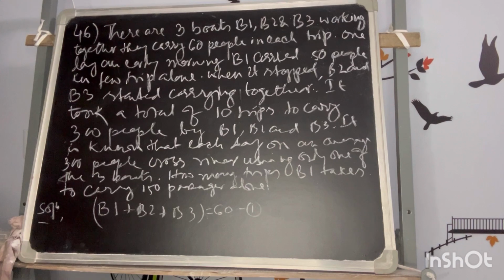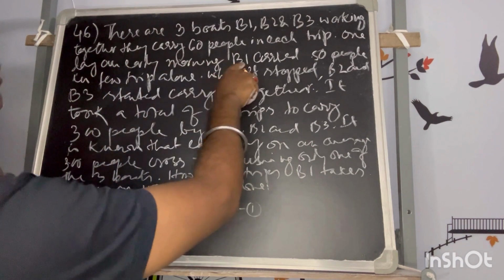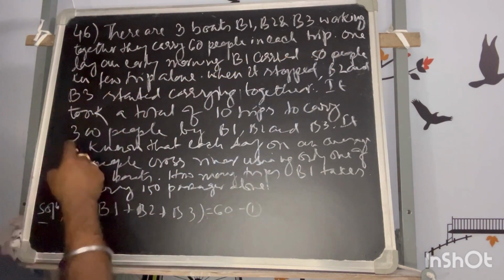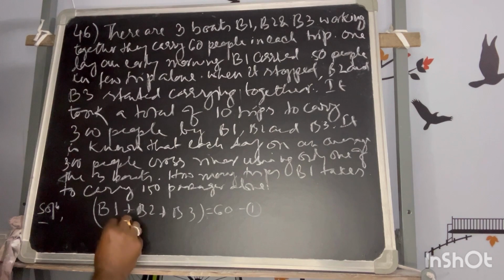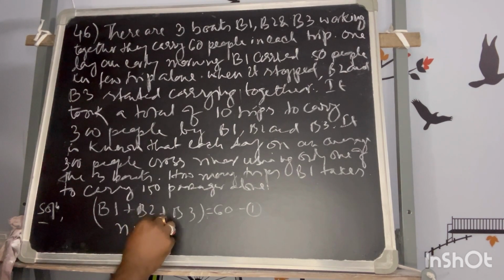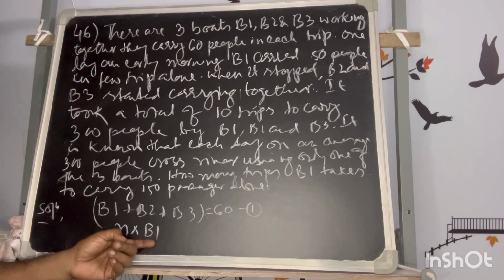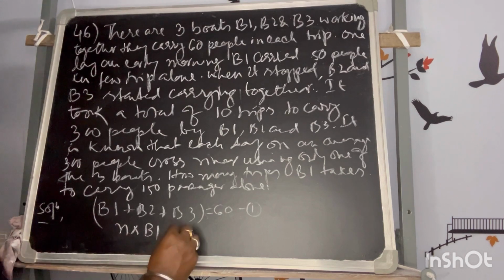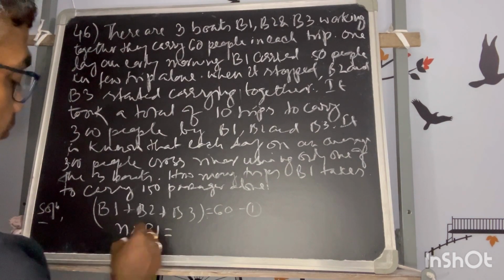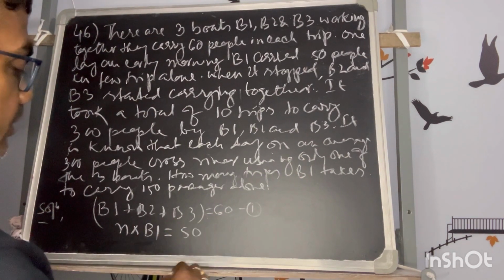And in one day early morning, B1 carried 50 people in few trips. So I'm assuming he is taking n trips, which means a rate of B1, because in one trip he is carrying B1 people. So in n trips he will carry B1 into n, so that is equal to 50.